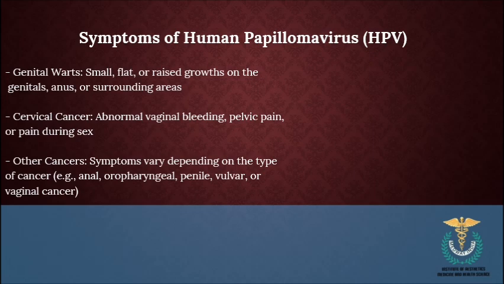Less common symptoms include anal warts, small flesh-colored or grayish growths of the anus; vaginal warts on the vagina or surrounding areas; vulvar warts on the vulva; penile warts on the penile region; and oropharyngeal cancer, which can cause difficulty swallowing, hoarseness, or a lump in the throat. There are also rare symptoms, like respiratory papillomatosis, which can cause non-cancerous growths on the vocal cords or other parts of the respiratory tract, or skin lesions such as flat warts or plantar warts.